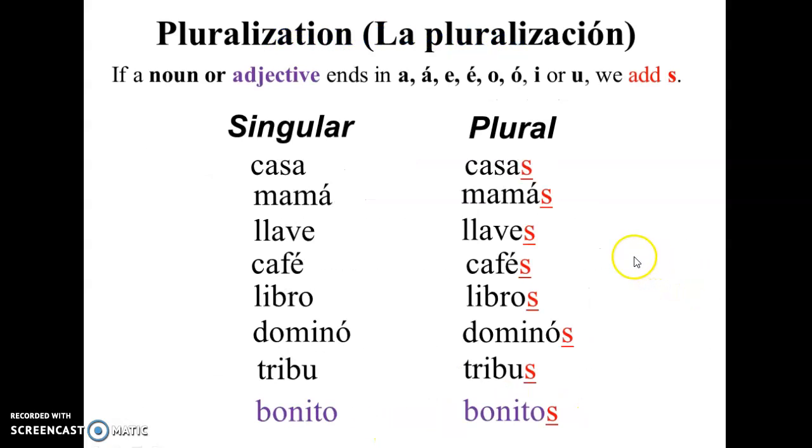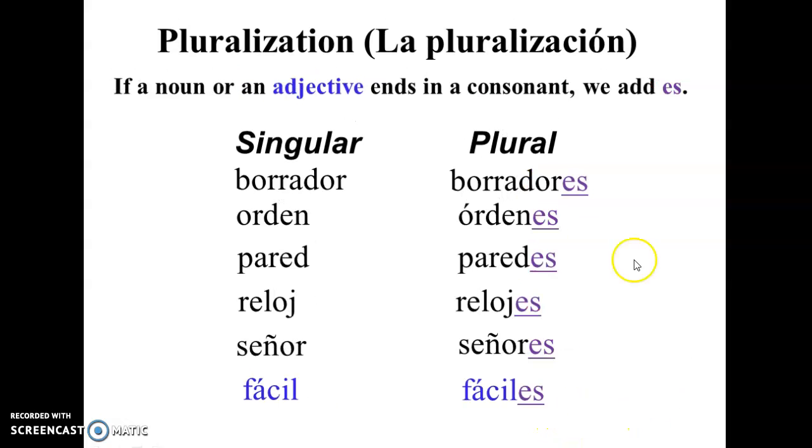The pluralization of nouns depends on whether it's a noun or an adjective that ends in a vowel, with an accent or not. We just add s at the very end to make it plural. Casa, casas. Llave, llaves. Libro, libros. Tribu, tribus. An adjective, bonito, which is pretty, bonitos. Okay? Let's continue.